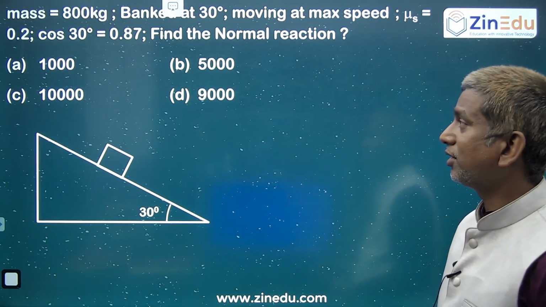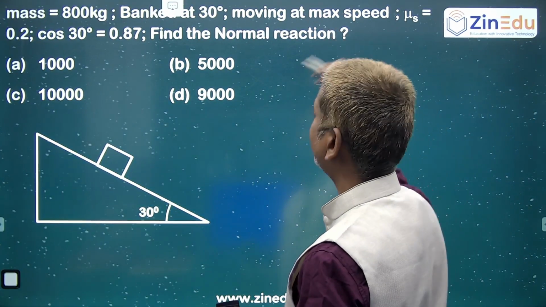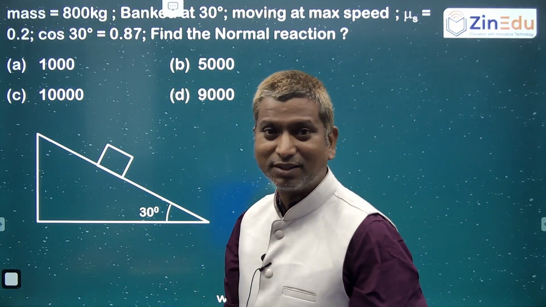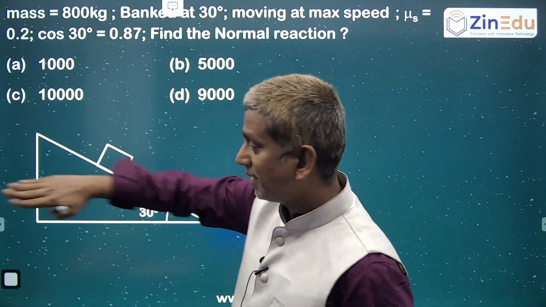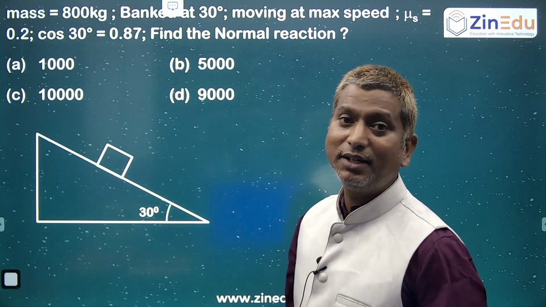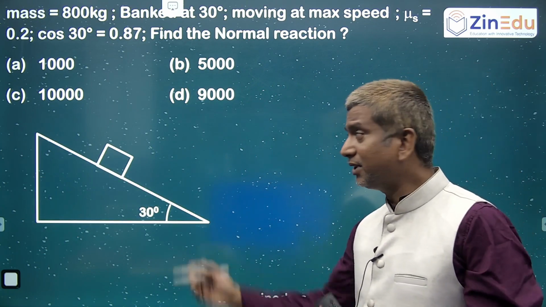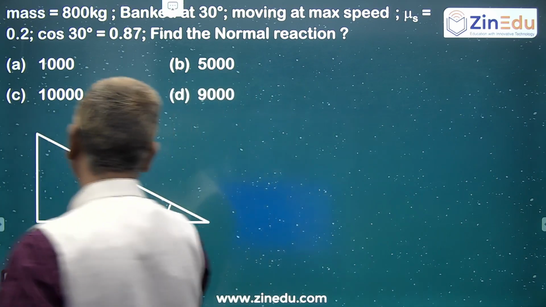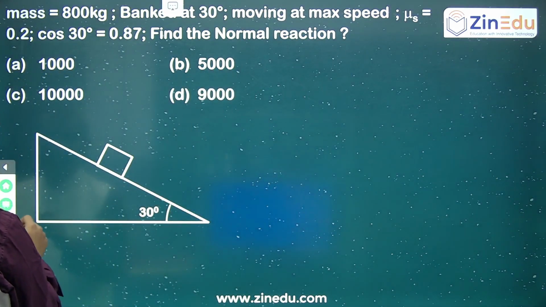Of some radius. What is the normal contact force? It may be moving at maximum speed, and they did not mention whether it moves up or down. What are the chances? It may be moving up or down, or taking a turn, because the banking has a turn also. For all the chances, I am assuming that the vehicle is taking a turn.